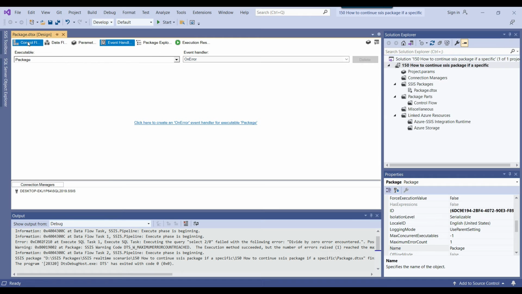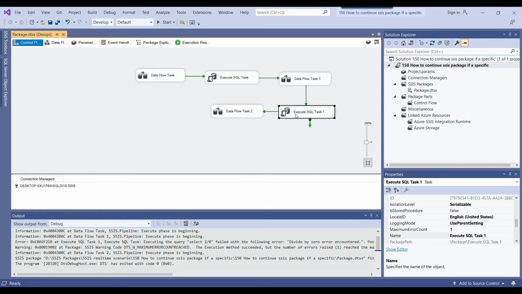So we need to go back to the control flow again and select the Execute SQL Task on which we want to implement that it should not send the error messages to the SSIS package. What exactly is happening is that even though the final result of this particular task is success, it is still sending the failure messages to the SSIS package, and that's why the final outcome of the SSIS package is failure.